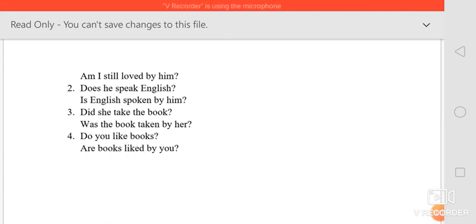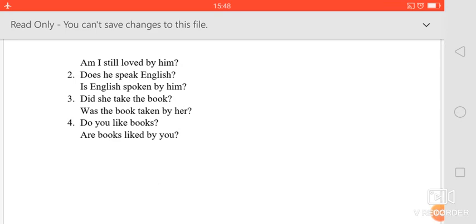Okay, moving on to the third one. Did she take the book? So how are we going to change it? Was the book taken by her? Did is showing past tense, so we are choosing from was or were. Since the book is only one, it is was. So was the book taken by her?